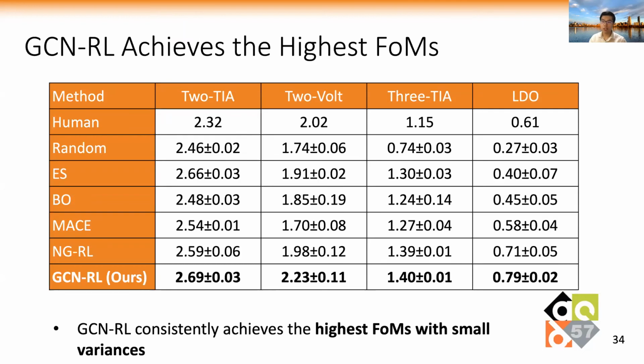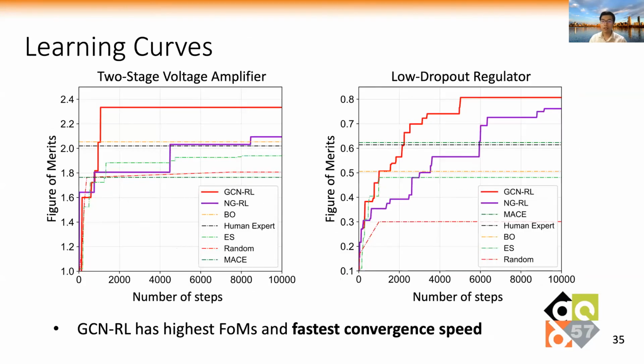The experiments show that GCN-RL consistently achieves the highest FoM values with small variance. Here are the learning curves on the 2-stage voltage amplifier and LDO regulator. GCN-RL is in the red curves. The results show that besides high FoM value, GCN-RL also has the fastest convergence speed.